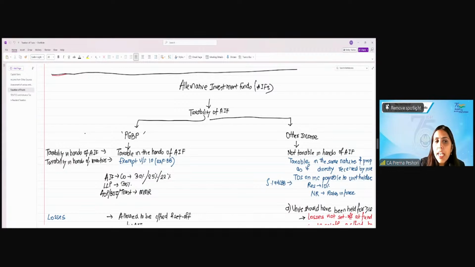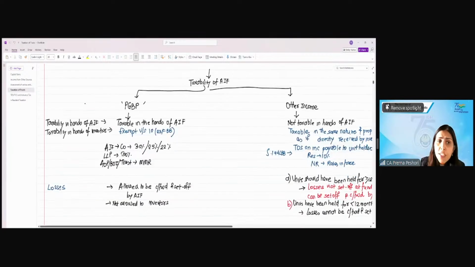Now, in the hands of the AIF, if the AIF is incorporated as a company, it will be taxed at the rate of 30, 25, 22, whatever percentage is there. Of course, not 15, because 15 is for the manufacturing companies, right? AIFs are not manufacturing companies. If it is incorporated as an LLP, then 30%. If it is an AOP, BOI, or a trust, then it will be at the MMR.